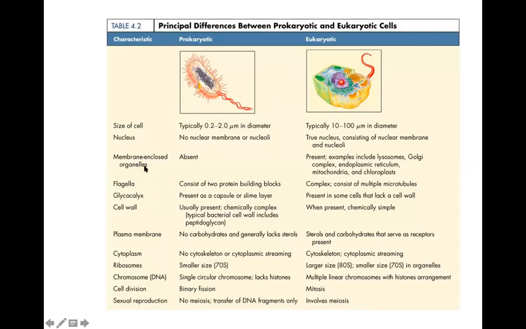You can describe the difference between the prokaryotic and the eukaryotic on the basis of the size of the cell, nucleus, membrane-bound organelles, flagella, glycocalyx, cell wall, plasma membrane, cytoplasm, ribosomes, chromosomes, cell division, and how sexual reproduction takes place. So these are the points that will help you to write the difference between prokaryotic organisms and eukaryotic organisms. We have studied almost most of the differences.